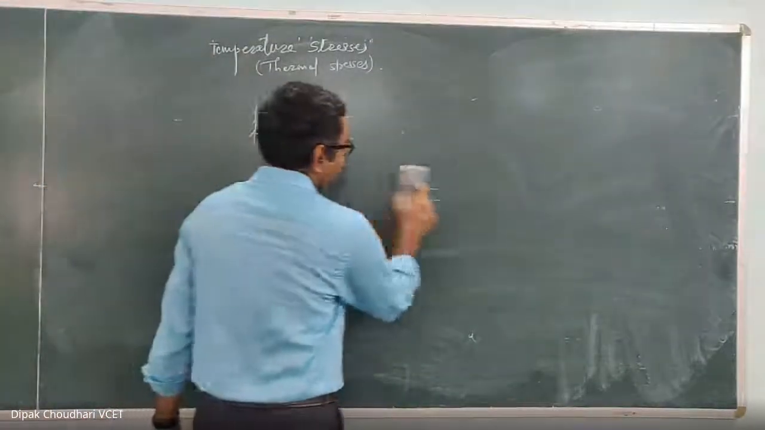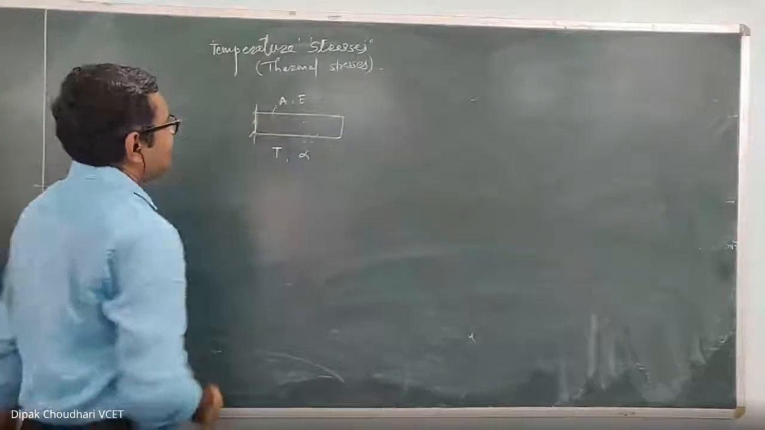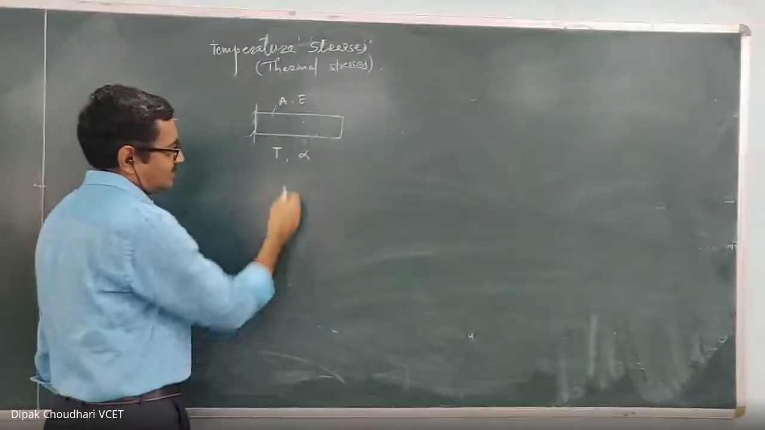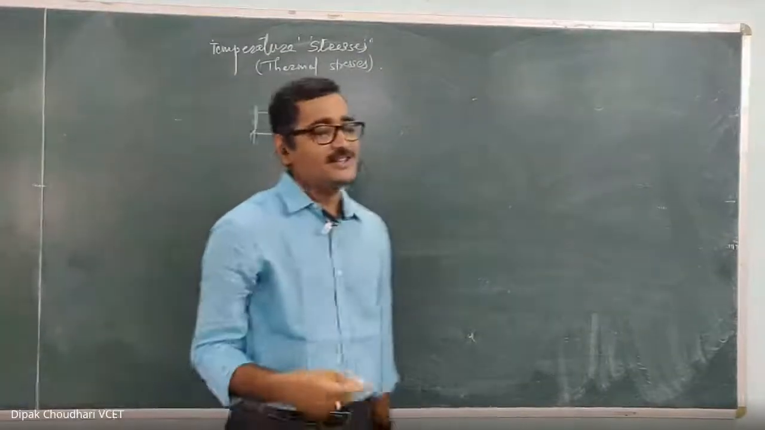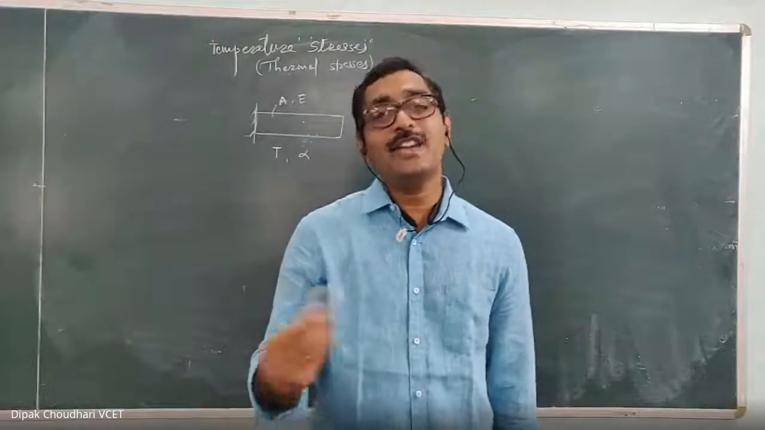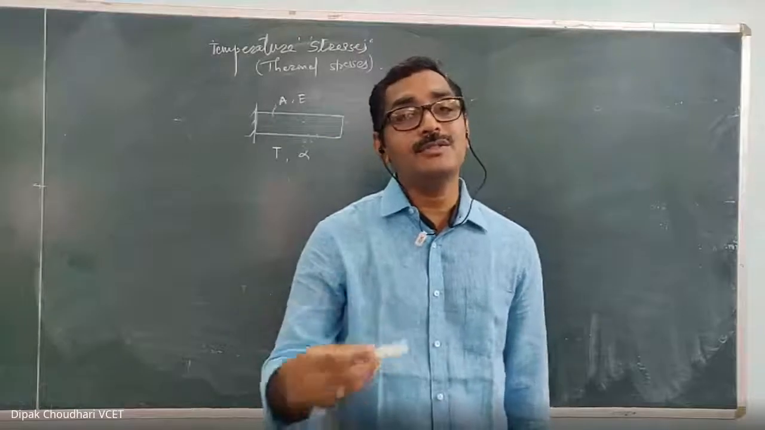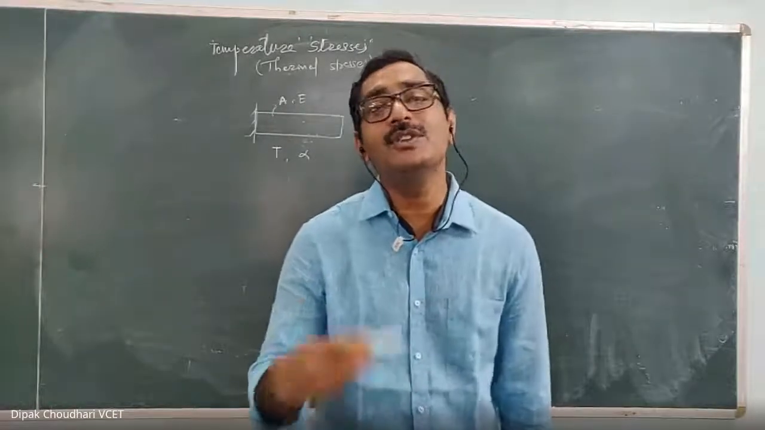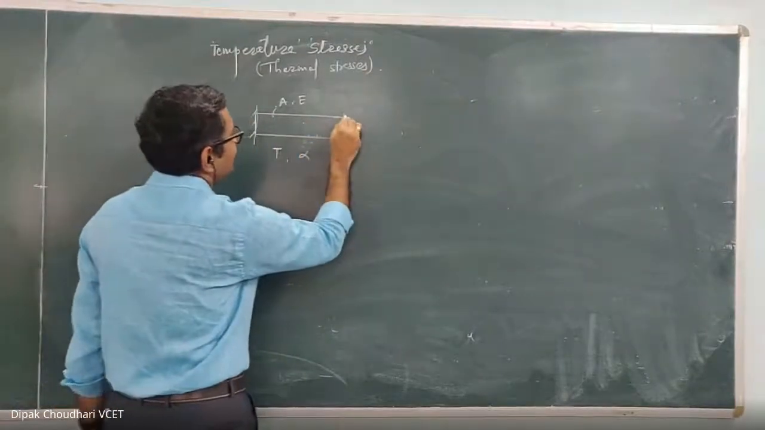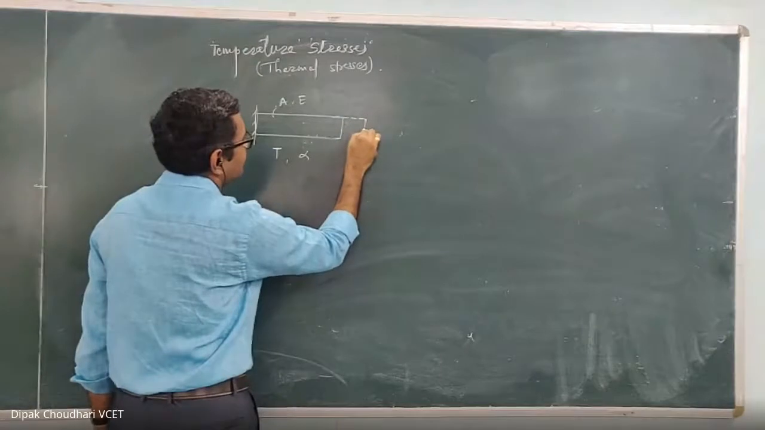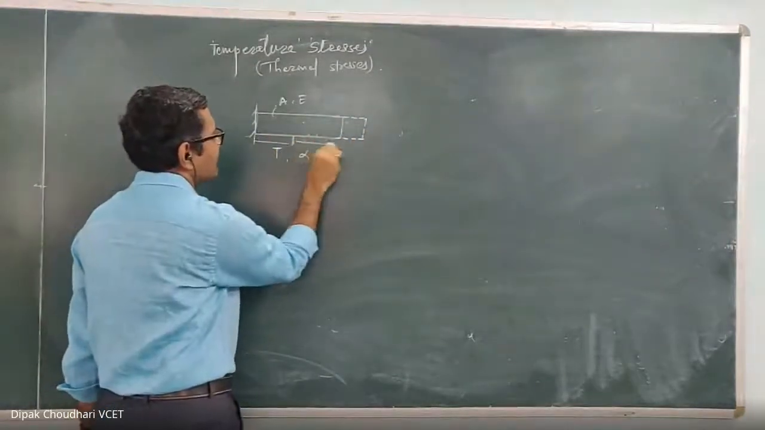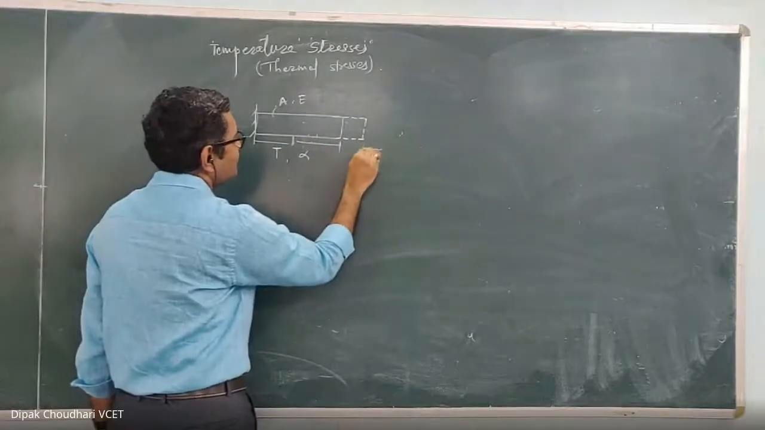Okay, so let's consider this alpha is the coefficient of thermal expansion. This coefficient of thermal expansion gives you the amount of expansion or contraction per unit change in temperature per unit length. Okay, so because of the change in temperature, there is a linear expansion of this material. Here, let the original length be L, and the change in length because of the change in temperature is delta L.